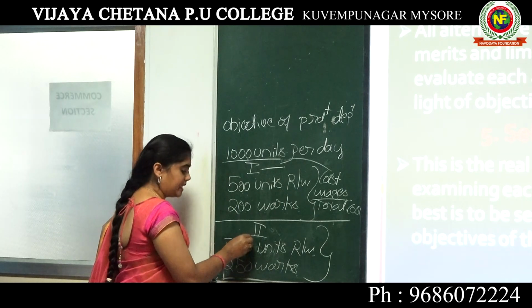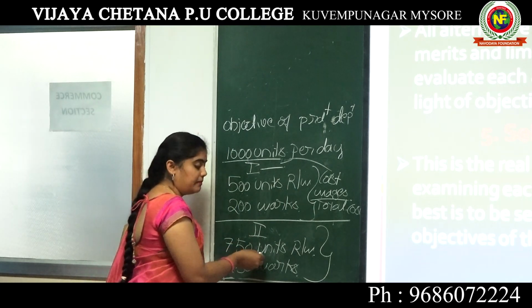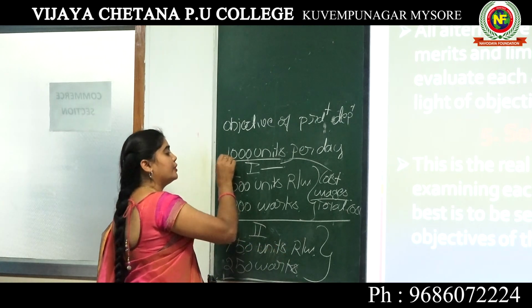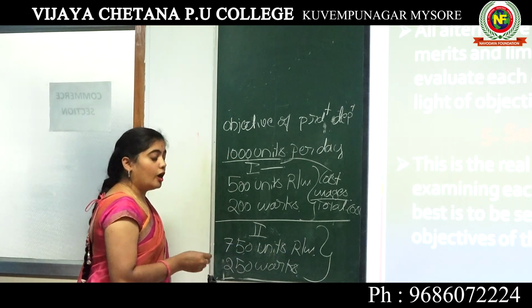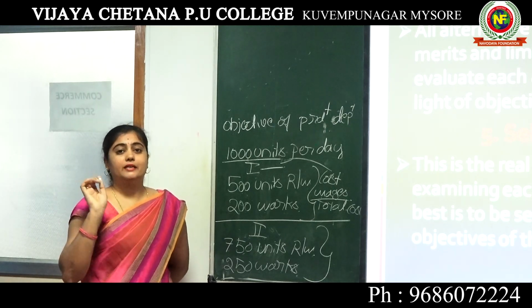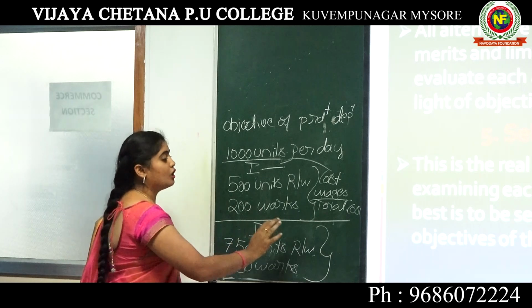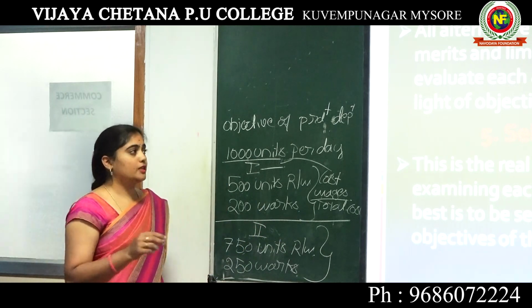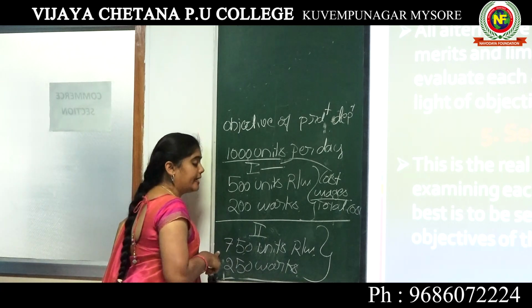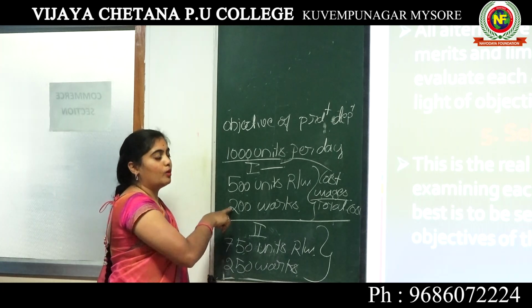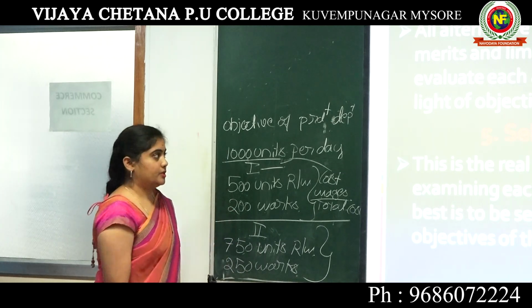In the second process, when we use 750 units of raw material for producing 1000 units, obviously the quality will be standard. In the same way, the cost of the product is also going to increase. So this is how we identify the advantages and disadvantages among the alternatives.